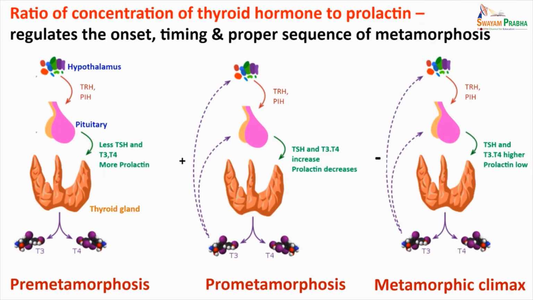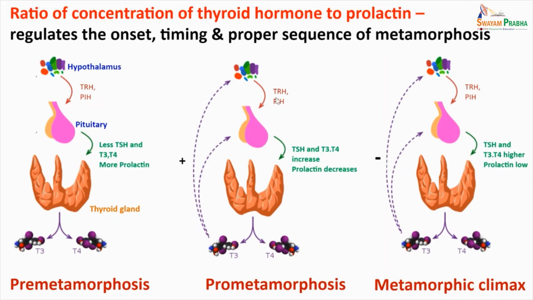Now as the thyroid matures to the stage of pro-metamorphosis, it begins to secrete more thyroid hormones. At the same time, high TSH levels and high thyroid hormone levels give positive feedback to hypothalamus for more secretion of thyrotropin releasing hormone.